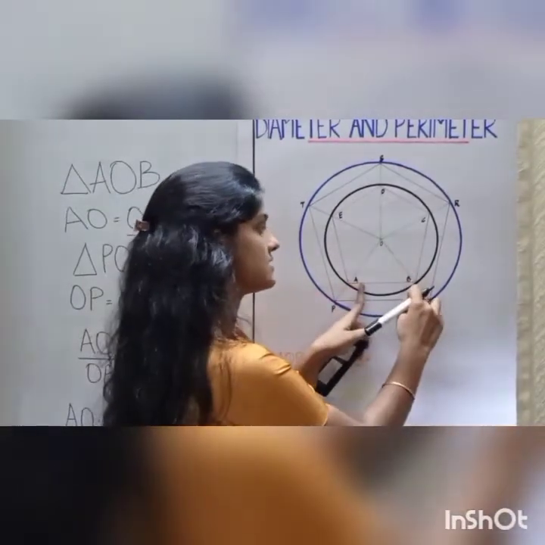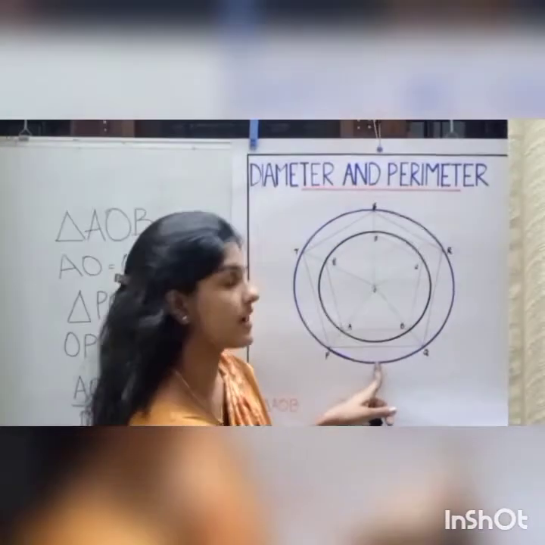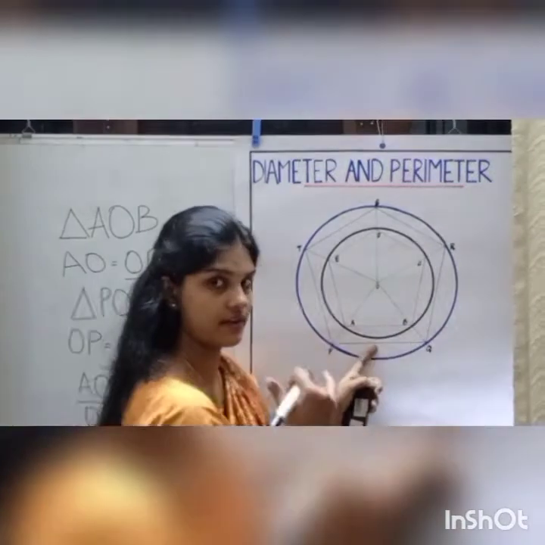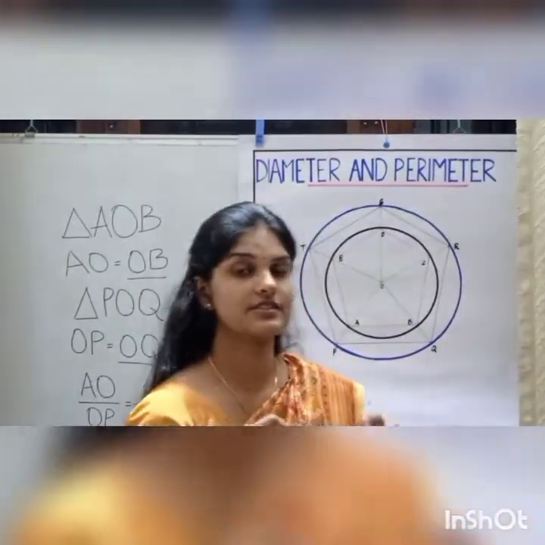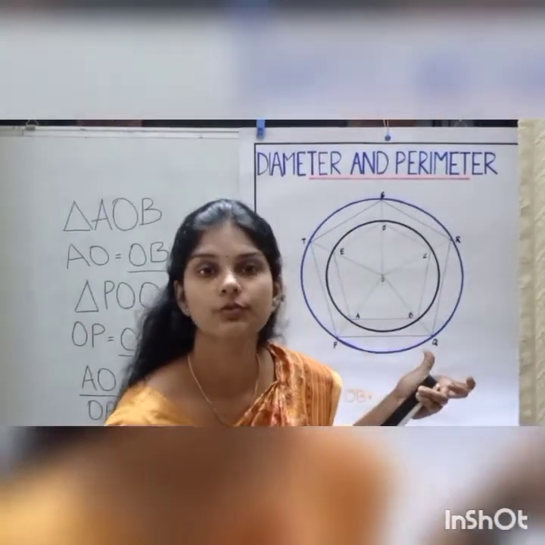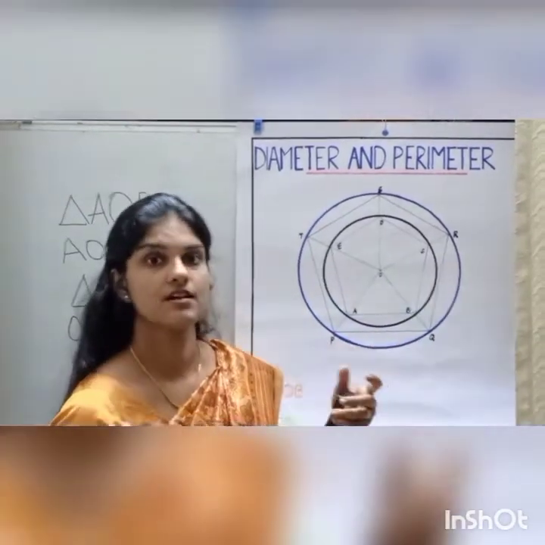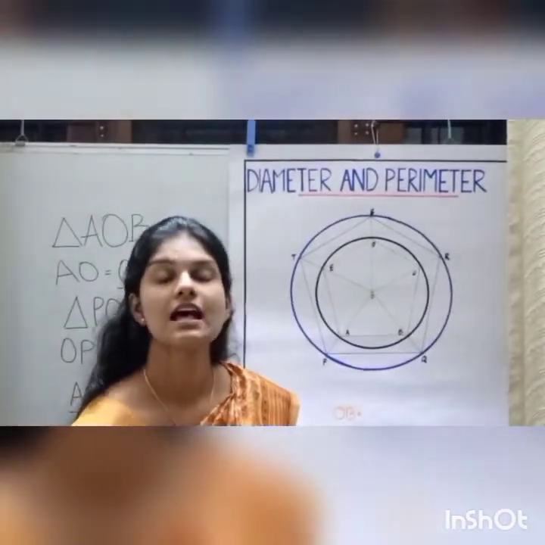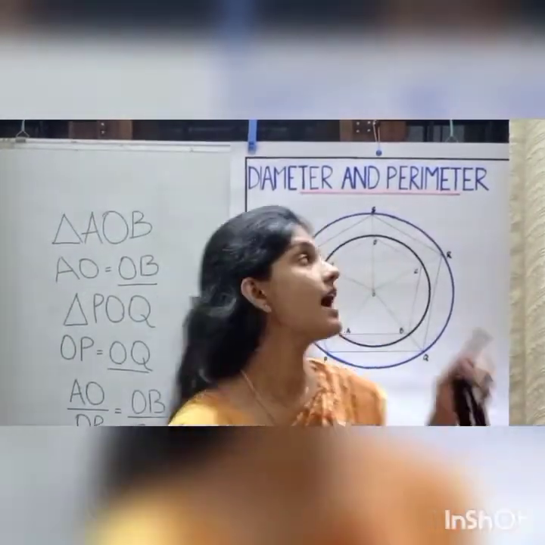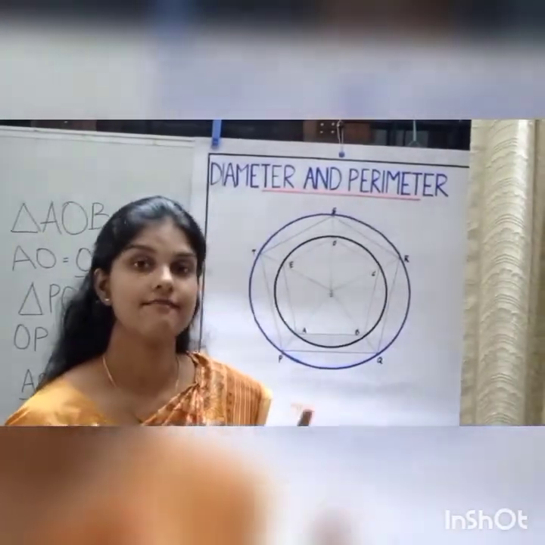That is, if these sides increase, then the third side will also increase in the same factor. That is, if the radii increase, the third side will increase. If the sides increase, what will happen? The perimeter increases. The radius is half that of the diameter. So we can say that if the diameter increases, the perimeter increases. That is, the diameter and perimeter are scaled in the same factor.